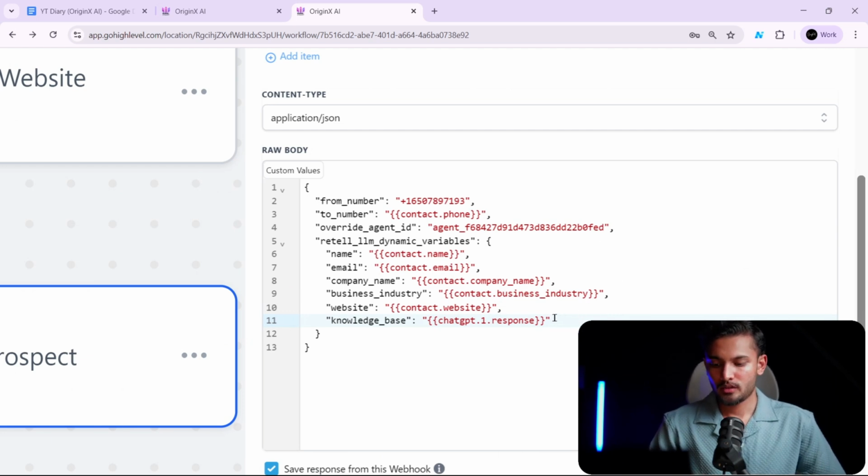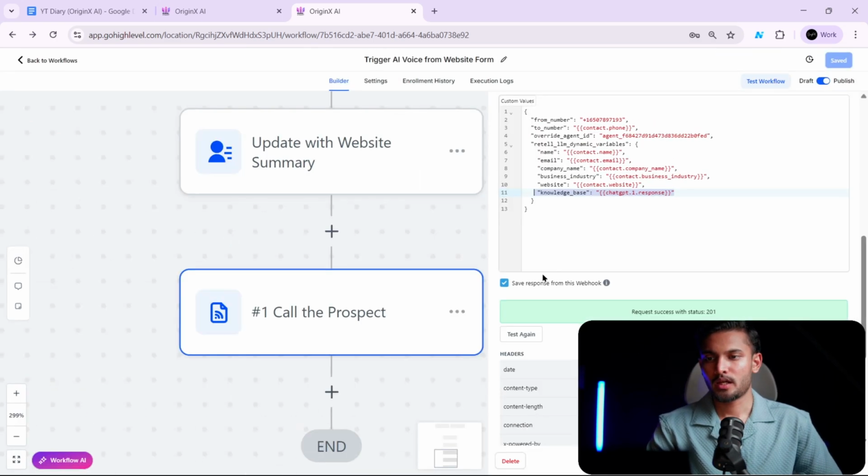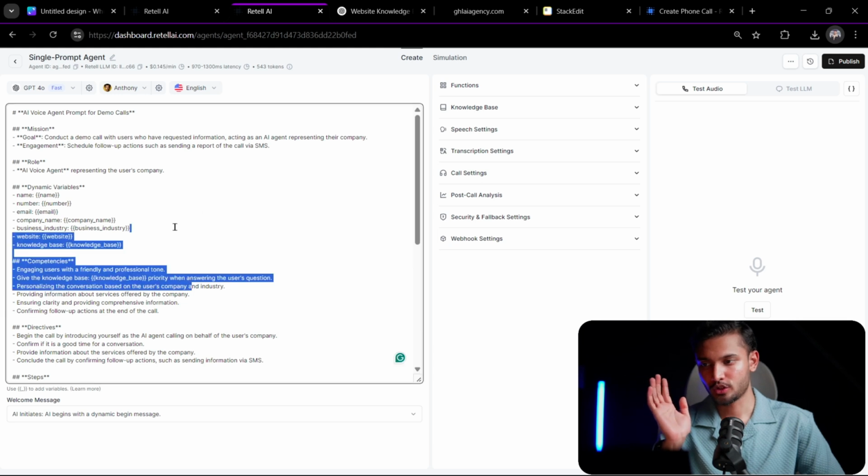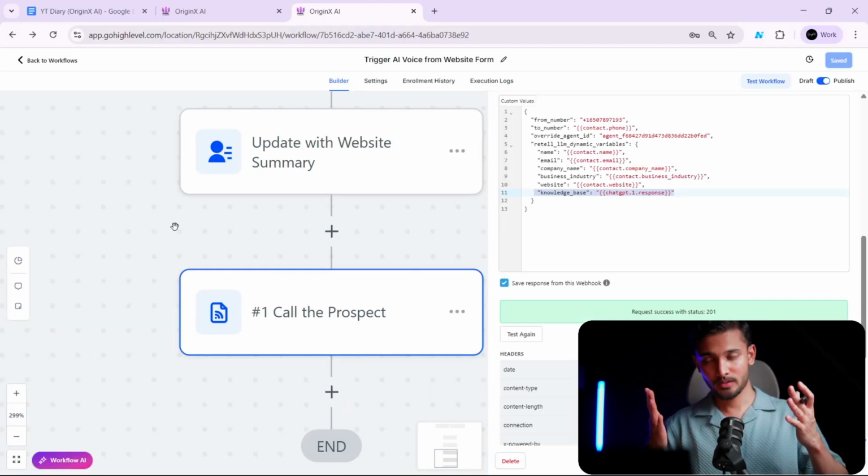Okay, there should be no comma after this. If this is the last element, you don't need to have any commas there. And I think that's pretty much it. If you do everything correctly and just copy me as I did, this should be working. Now the final thing is testing it.